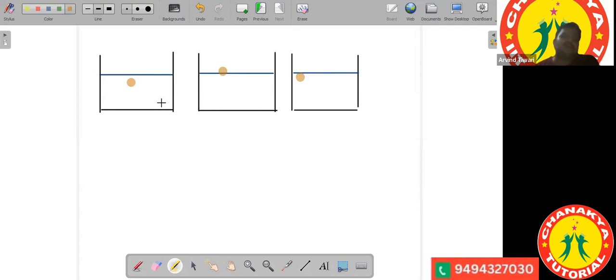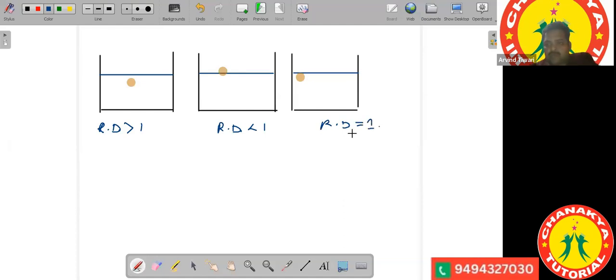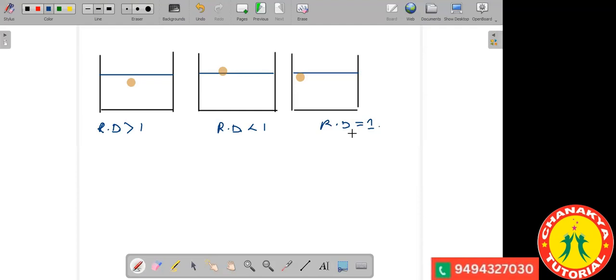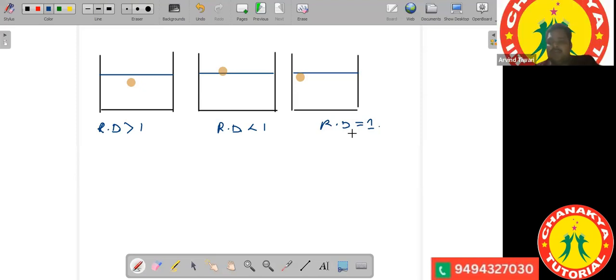Okay. So here, in this case, we observe that the value of relative density is greater than 1. Here we observe that the value of relative density is less than 1. And here we observe that the relative density is just equal to 1. Okay. So, got all the three concepts? Yes. Okay. So with the relative density, we are complete. We will just solve one or two questions and then we will move to the next topic, that is structure of atom. Right.